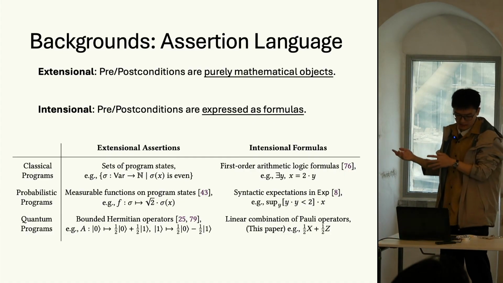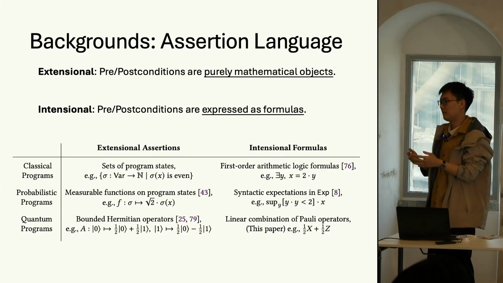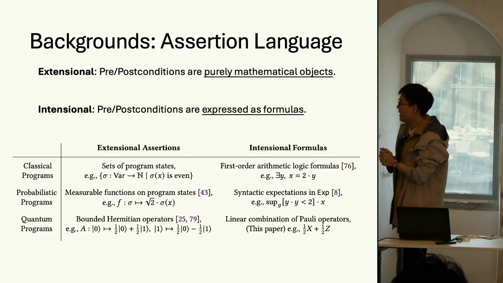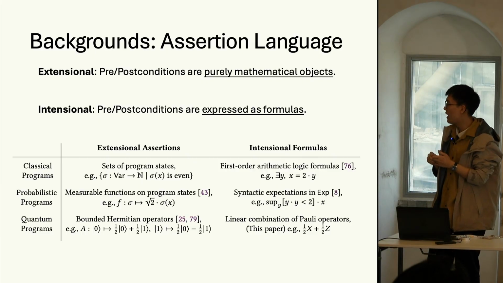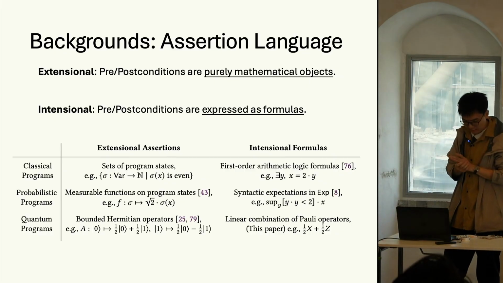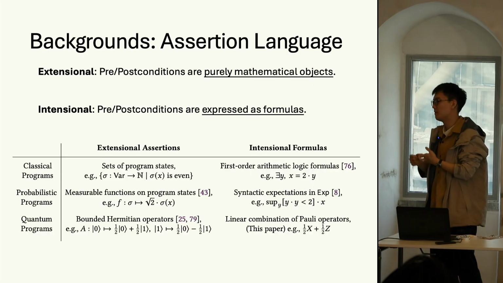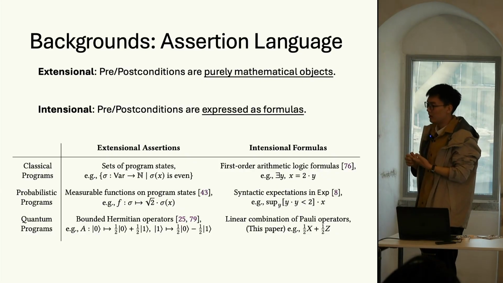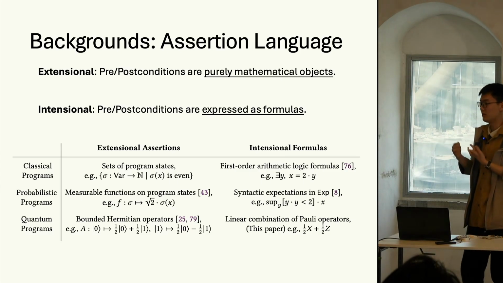Similarly, in probabilistic programs, it was Kozen who first generalized satisfied-or-not predicates to measurable functions on program states. And a recent work presented at POPL'26 designed an assertion language for such measurable functions. And for quantum programs, as we formally defined before, quantum predicates are defined as Hermitian operators. And in this work, we design an assertion language to express such quantum predicates.